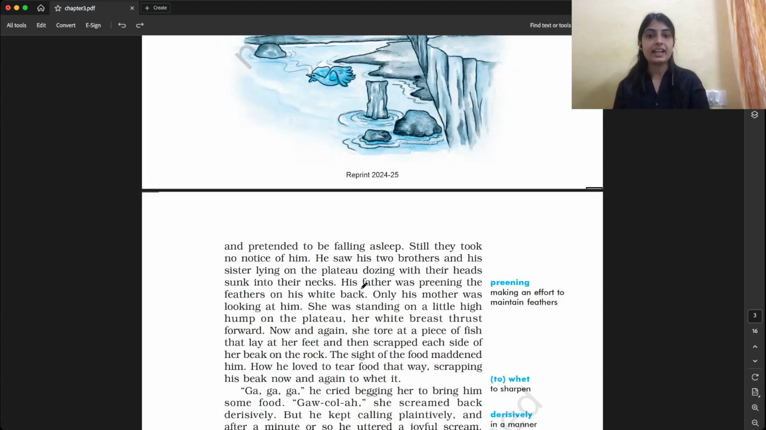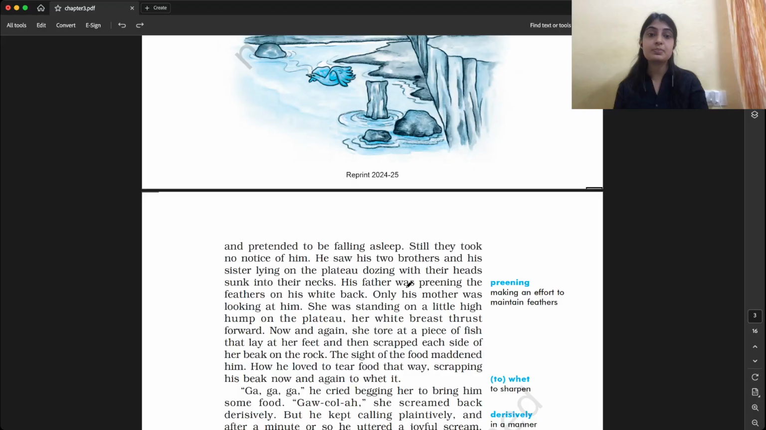His father was preening the feathers on his white back. So he was just cleaning his feathers, or making an effort to maintain them. Only his mother was looking at him. His mother was the only one concerned with the main character, the young seeker. She was caring, and she was looking at him.